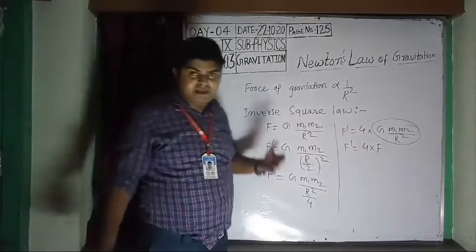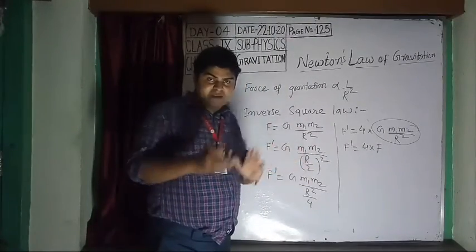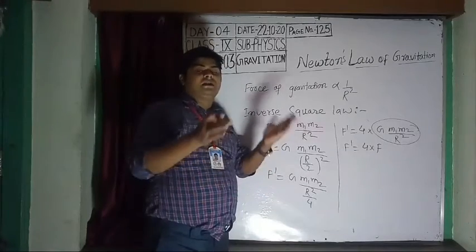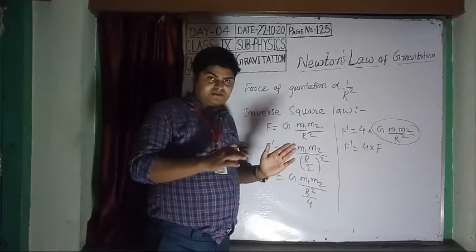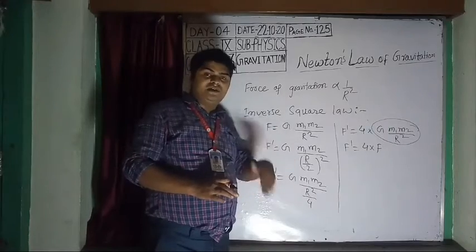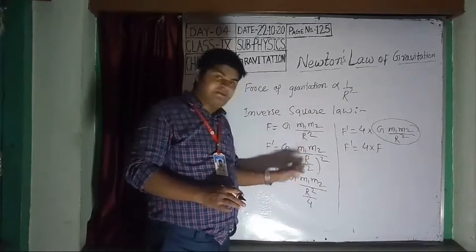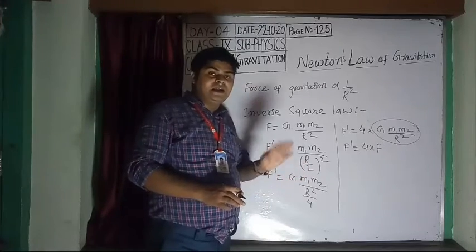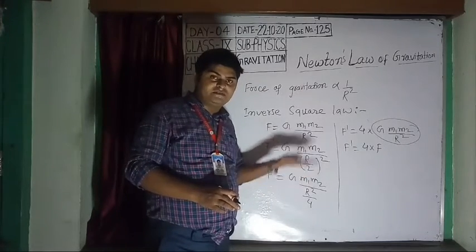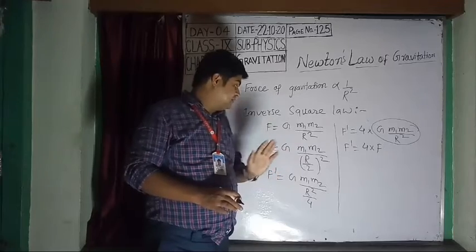That means when you increase the distance between them, the gravitational force decreases. When you decrease the distance between them, the gravitational force increases.